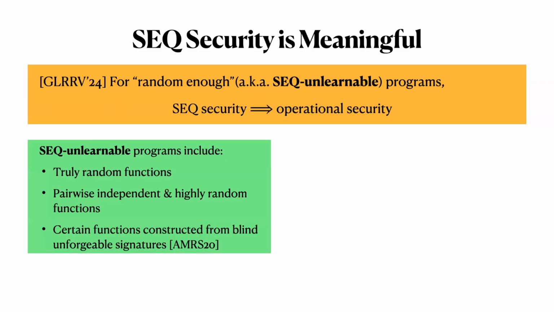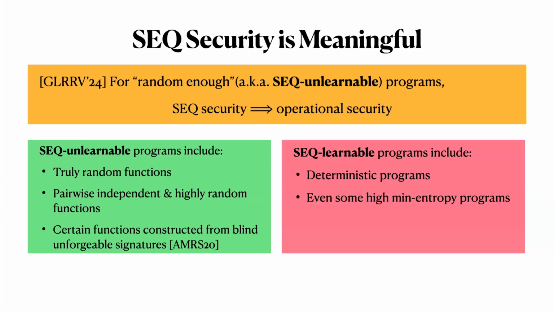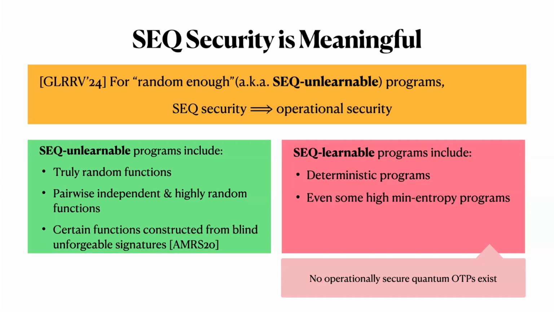Some examples of SEQ unlearnable programs for which we can achieve operational security are truly random functions, functions that are both pairwise independent and highly random, and also certain functions constructed from blind unforgeable signatures. Some examples of SEQ learnable programs for which we can't hope to achieve operational security are deterministic programs, like I mentioned before, and surprisingly, even some highly random programs as well. I would call them partially deterministic. We'll see an example of one on the next slide.